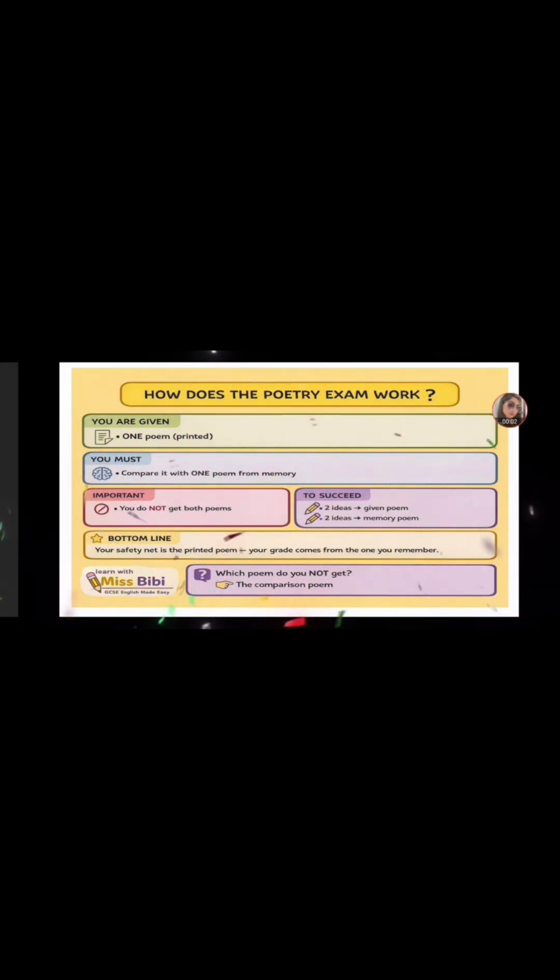Before we even look at the answer, we need to be really clear on what the examiner is asking us to do. This is an AQA poetry comparison question. This question is worth 30 marks, plus 4 marks for spelling, punctuation, and grammar. So everything you write needs to be analytical and precise. What you have to do, number one, this is really important: you are not just analysing one poem, you must compare the named poem, the poem that you have been given, and one other poem from the anthology.